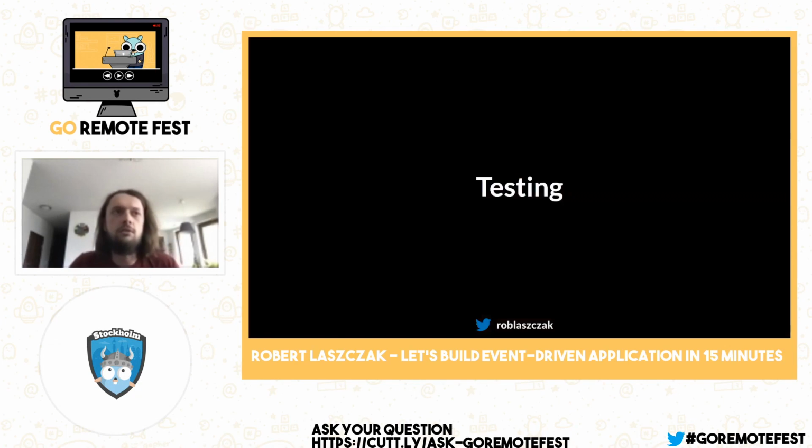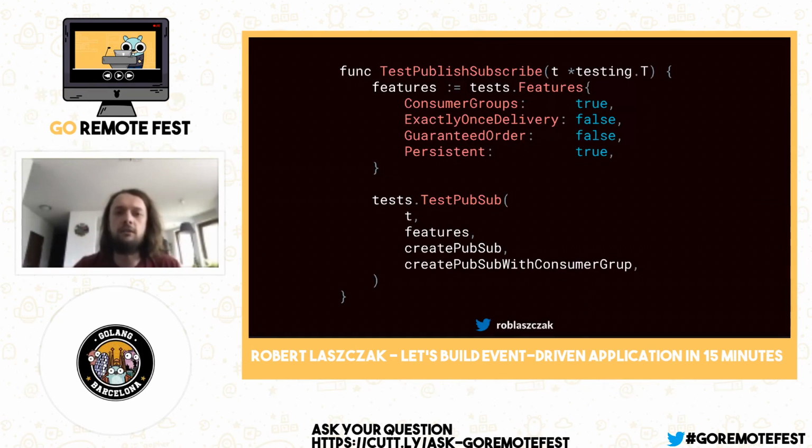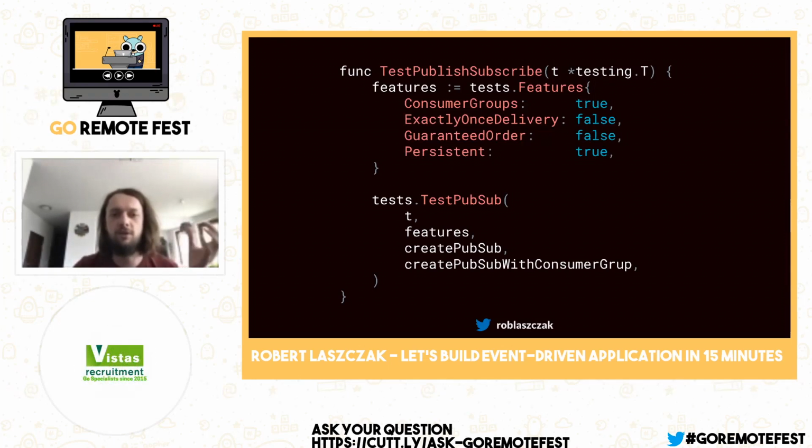When you are creating a library like Watermill, you need to be really, really sure that this library is stable and you can basically trust it. Because, as I said, some domains require really extreme consistency, and in this case we cannot just lose one message. So to achieve this, we created a kind of universal publish subscribe test. The idea is that basically every PubSub works in the same way. You have some message, you emit this message, and you expect to receive this message from the PubSub. RabbitMQ works like this, Kafka works like this, everything.